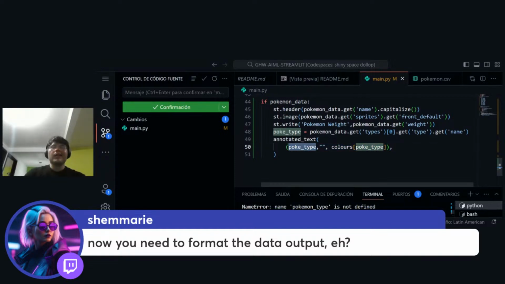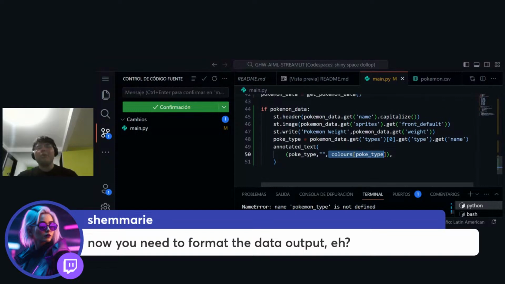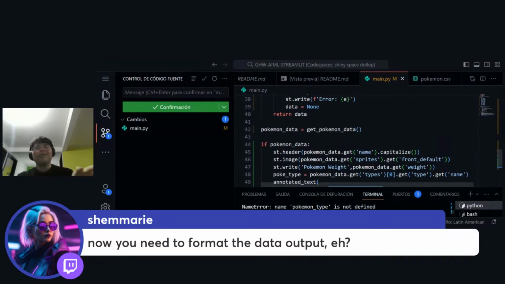The first argument is the title of the annotated text. The subtitle is the second argument, and the third argument is the actual color that we want to display. So because we don't want a subtitle here in annotated text, we are just passing an empty string, but we're passing colors as we're passing the Pokemon type that is inside of our dictionary.